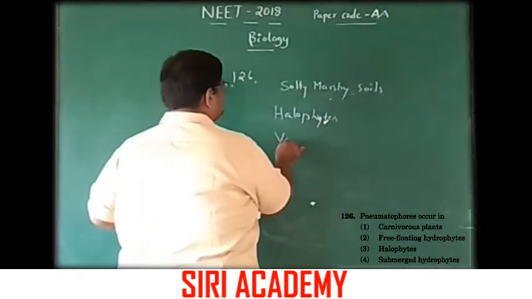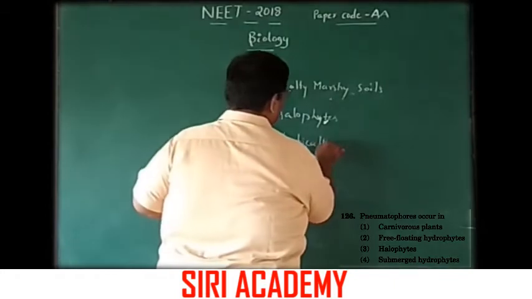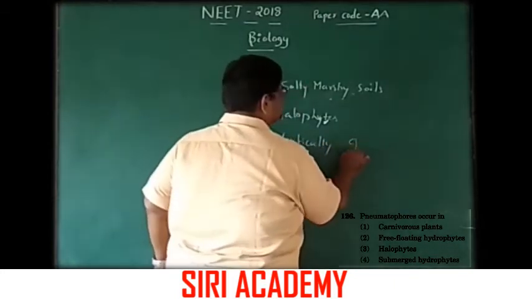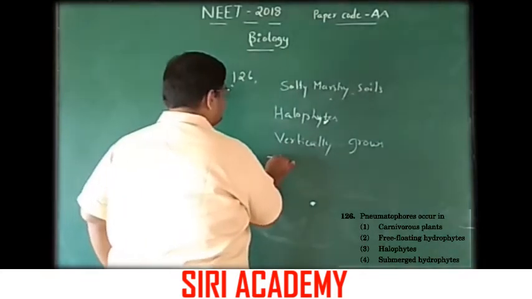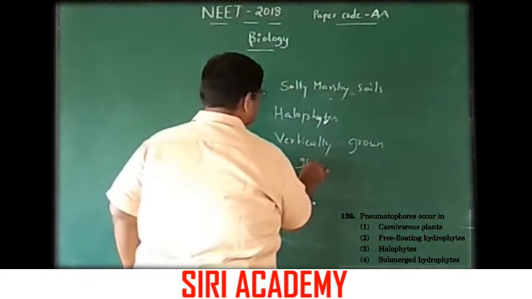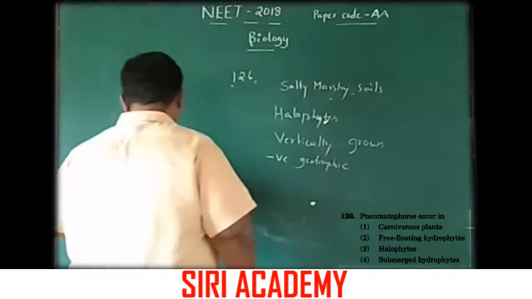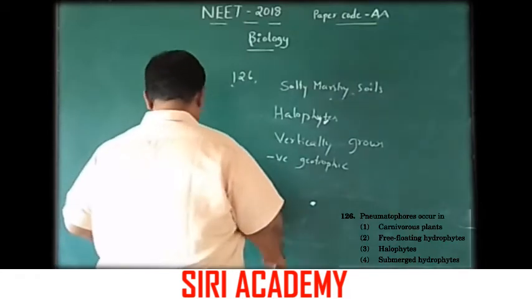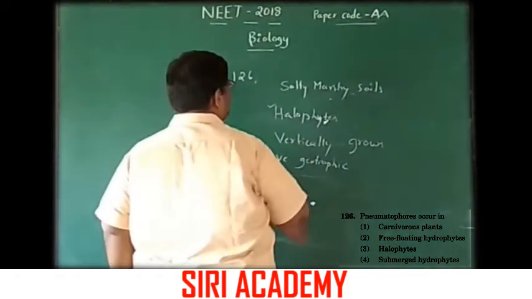Here the root which grows vertically, negatively geotropically, is observed in halophytes.